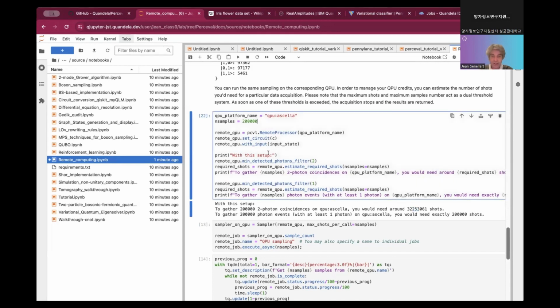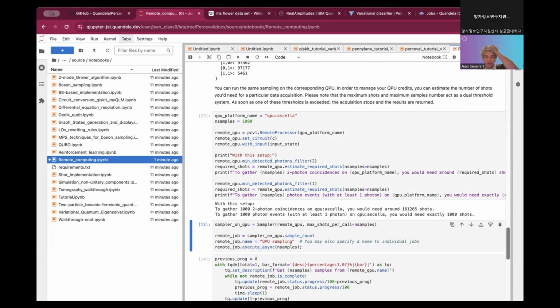So let us do that on 1,000 samples. For 1,000 samples, I need about 160,000 shots. It's an estimation, just estimated by the system. Or let's say 10,000 here.